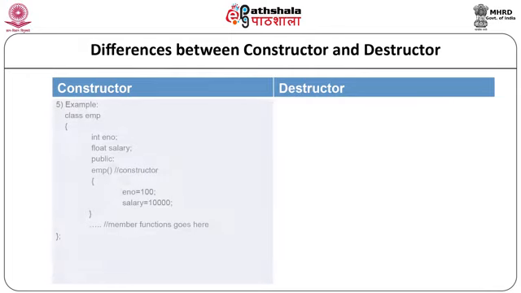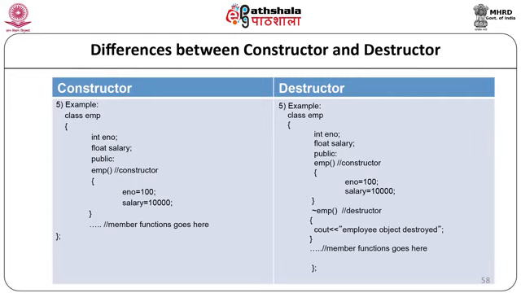The example of the constructor is given where the class name is employee, and here the constructor is emp, where the data members are initialized as employee number 100 and salary 10,000. For the destructor, here again the class employee is created, and the destructor is defined, where we are displaying the message that the employee object is destroyed.